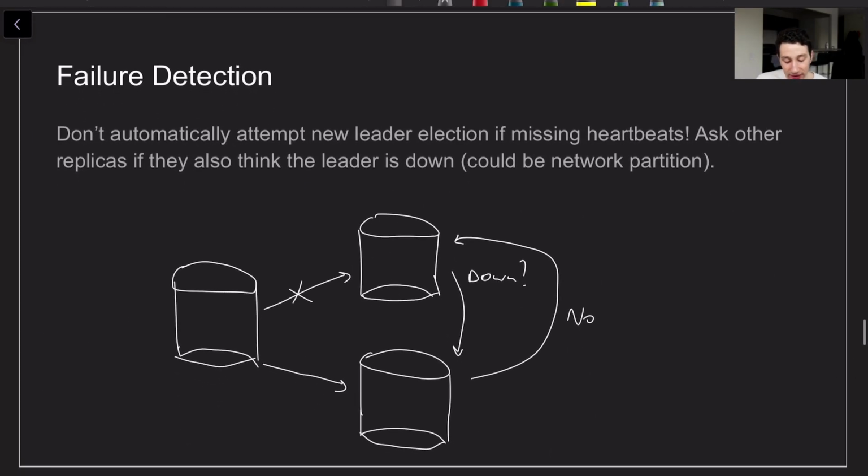Okay, another piece of this puzzle is failure detection. One thing that's really expensive in a Paxos type of setup is if we've got something like a network partition right here, and then one of the followers thinks that the leader is down, so it's going to try and start a new election. However, the leader isn't actually down, the follower just can't communicate with it for whatever reason right now. To mitigate this as much as possible, we'll have one follower reach out to the other follower to see if the leader is down. If there's no network partition between the leader and that follower, the other follower can basically say, hey, don't start a new leader election right now. And this apparently stopped the majority of leader election attempts from occurring.